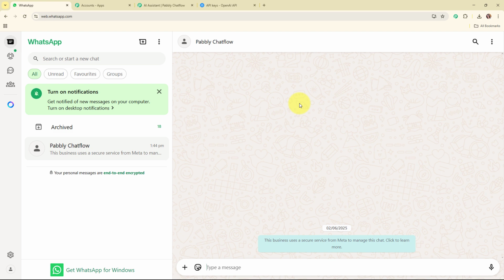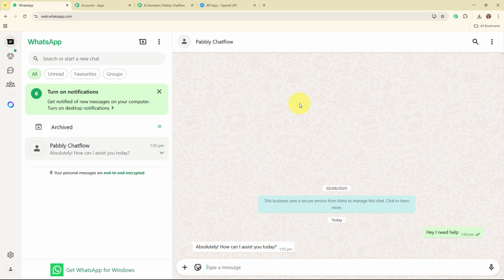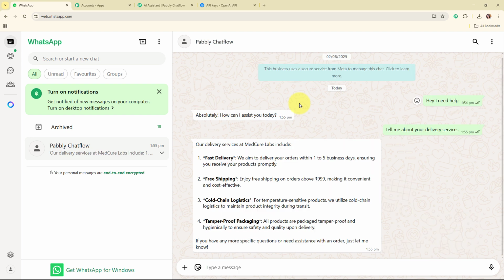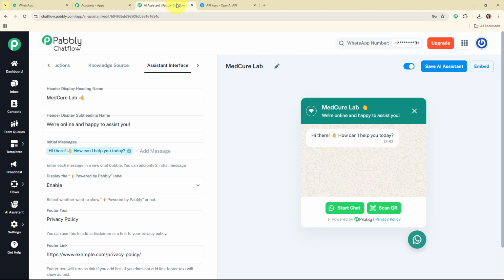Alright, so here I've already enabled the AI assistant, so I'm going to directly drop the text as, "Hey, I need help." And it says, "Absolutely, how can I assist you today?" Now I'm going to drop the text as, "Tell me about your delivery services." And here you can see we have successfully received the delivery services at Metcure Labs, and with this we have successfully seen the working of this amazing AI assistant that we just created.